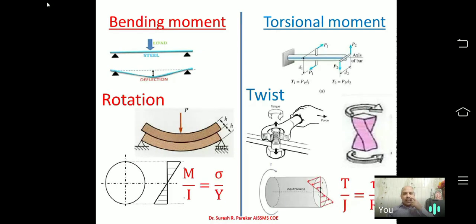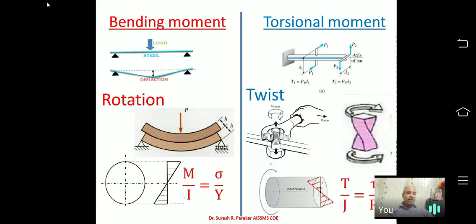Now if you see bending moment, then we have bending stress. And the formula is M by I is equal to sigma by y. Now my sigma is directly proportional to y, and my variation is linear. Now in torsional moment also, the stress developed is shear stress.